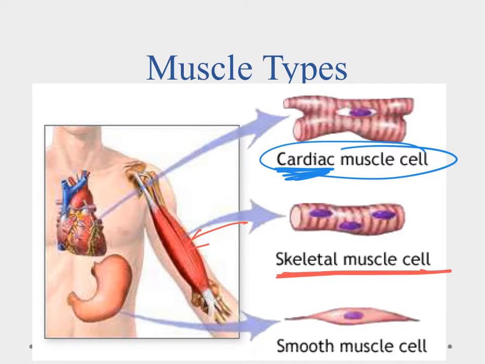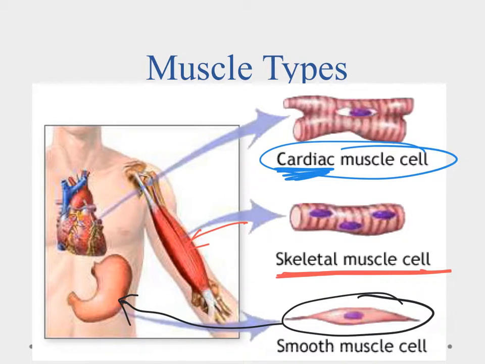And then finally, we have smooth muscles here, and most of our smooth muscles are going to be the lining of our digestive system. What that does is allow the food, by peristalsis and wave-like motions, to be pushed through the digestive system for us.